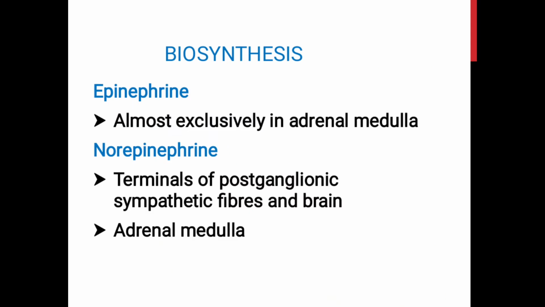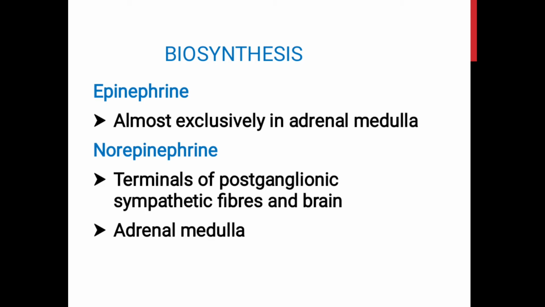Epinephrine is almost exclusively produced by the adrenal medulla. This finding can be substantiated in patients who had undergone removal of the adrenal glands due to some specific pathology. They have practically zero epinephrine in their urine. So this suggests that the medulla is the only source of epinephrine.